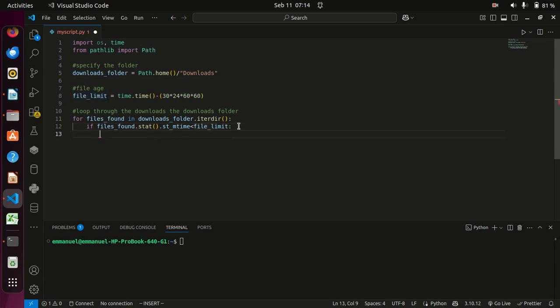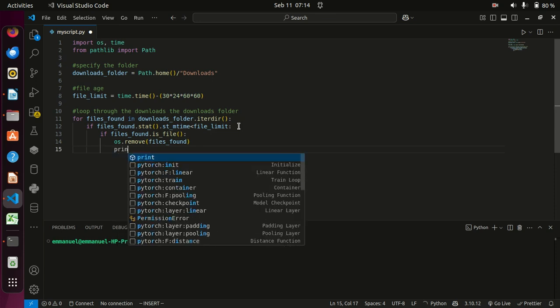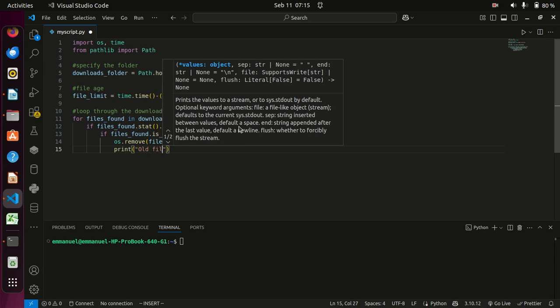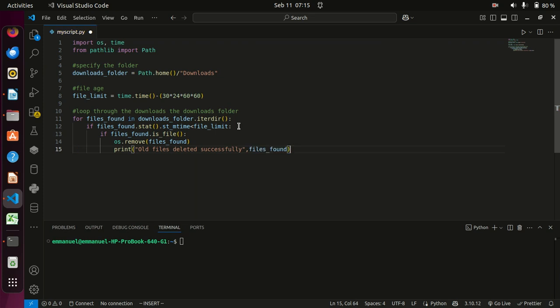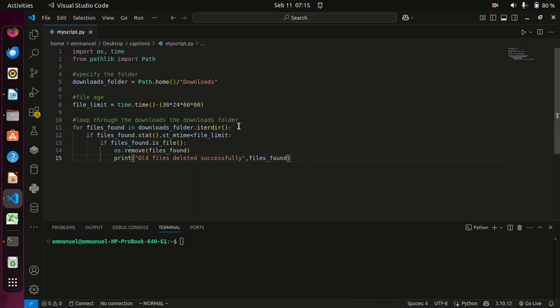We shall go back and say if file_found dot is_file, we specify if it is actually a file, that is is_file, and then we shall have to delete that. We shall say os.remove. What are we going to remove? We are going to remove the file found. Then we shall display a message saying all the files deleted successfully, and we shall indicate the file found. We shall save this script, then we come and run it in the terminal.